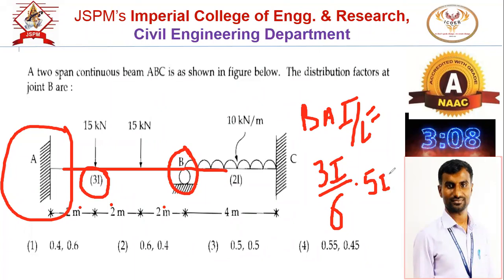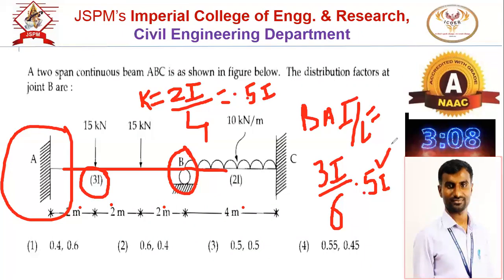This is the relative stiffness, that is K. Similarly for BC also, far end C is fixed. So for the BC member, relative stiffness K is again given by I by L. But for the BC member the cross section is twice I, so 2I divided by L. What is L? 4 meters. So 2 by 4, again that will be 0.5I. Now summation of K at joint B will be 0.5 plus 0.5, that is 1. So ultimately 0.5 by 1 is 0.5, and 0.5 by 1 is 0.5.